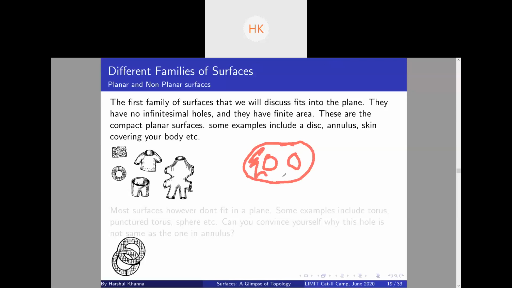So these shorts are essentially a surface which can be fit into a plane, right? You understand why this shirt or these surfaces are planar, right? Does everyone understand?